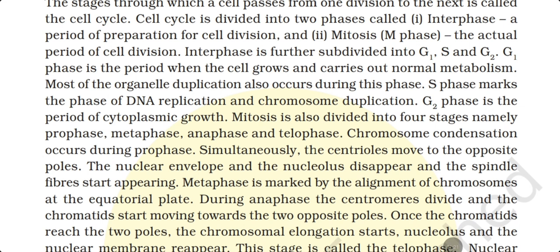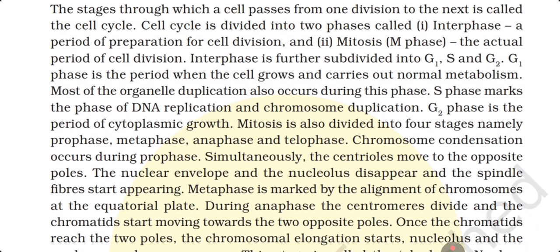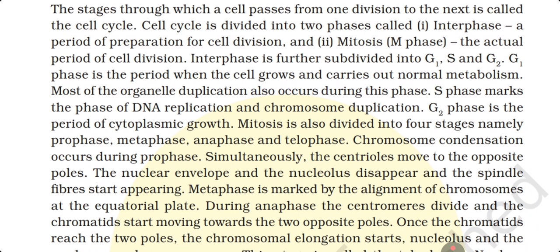Interphase is further divided into G1, S and G2. G1 phase is the period when the cell grows and carries out normal metabolism. Most of the organelle duplication also occurs during this phase. S phase marks the phase of DNA replication and chromosome duplication. G2 phase is the period of cytoplasmic growth.